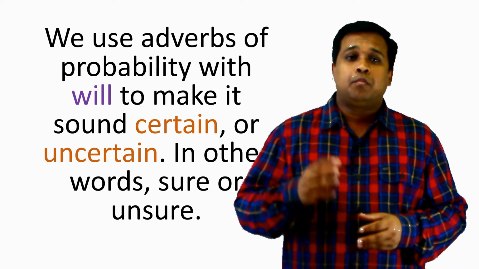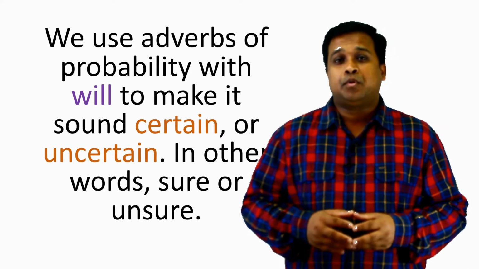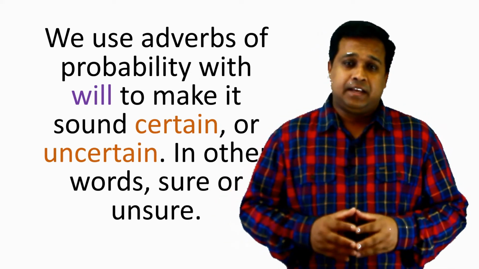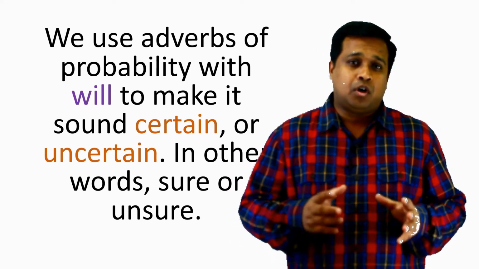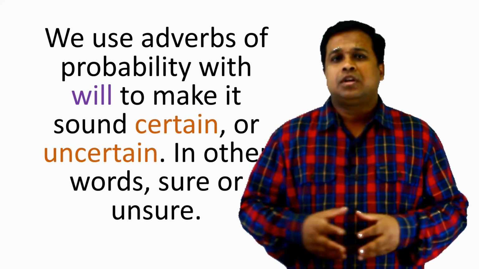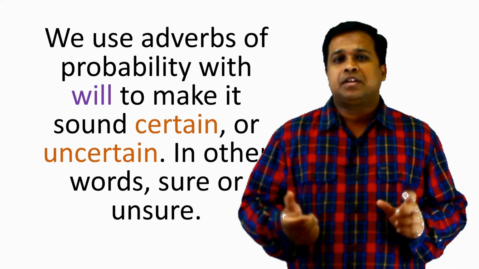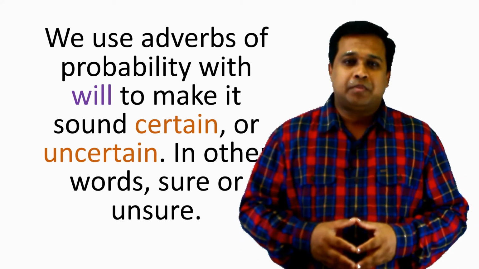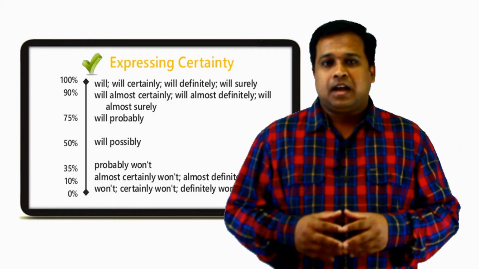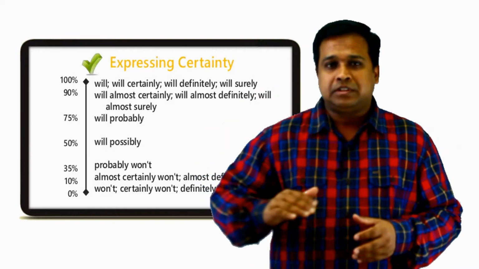For example, probably. For example, certainly. Or almost certainly. So we use adverbs of probability with will to make it sound like may and might, speaking about probability and possibilities.